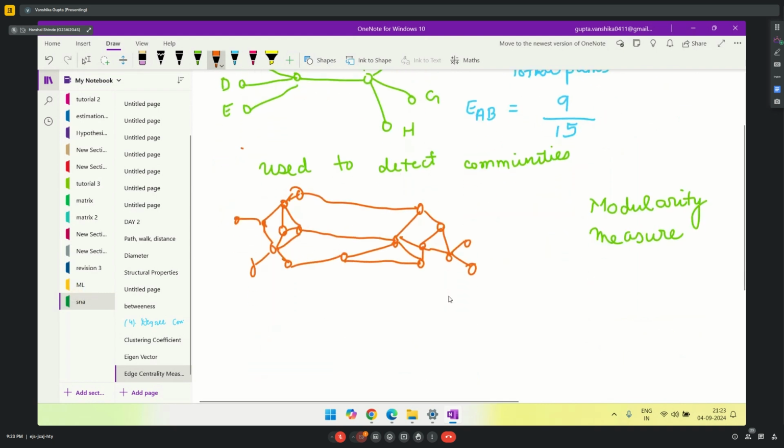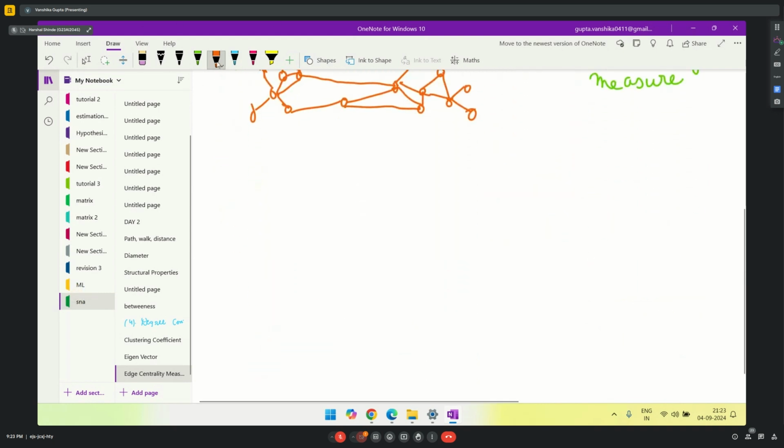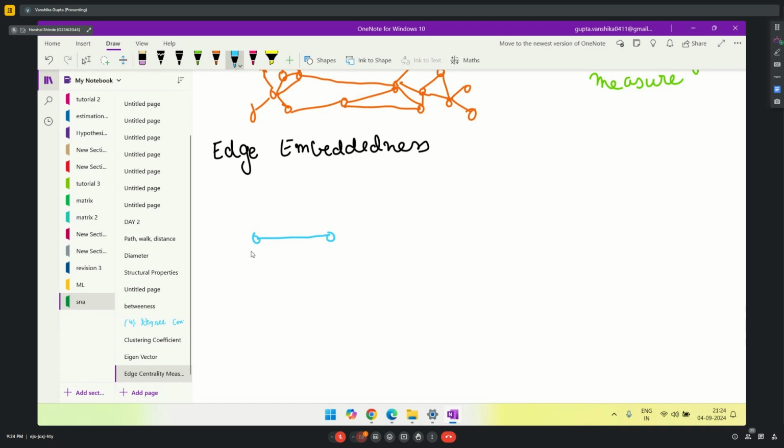Now moving on to the second measure in edges, that is edge embeddedness. This is the second measure. Now what is edge embeddedness? For suppose there are 2 points. There's an edge A and B. Now what we do, we have a graph something like this.